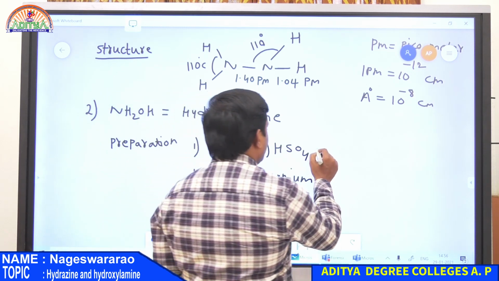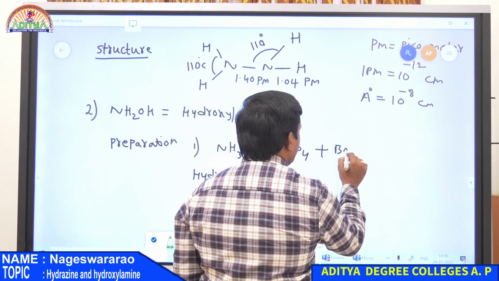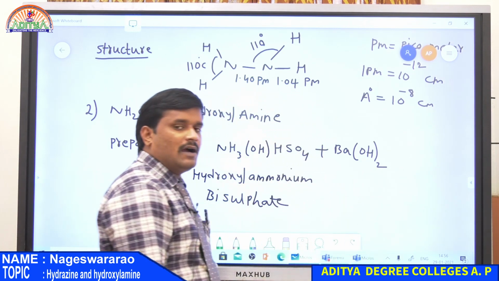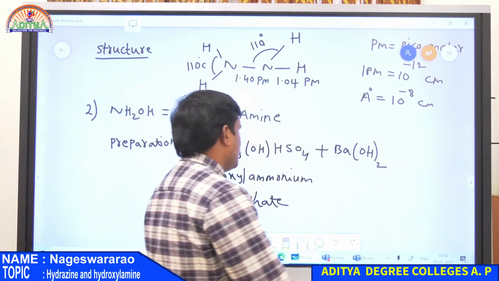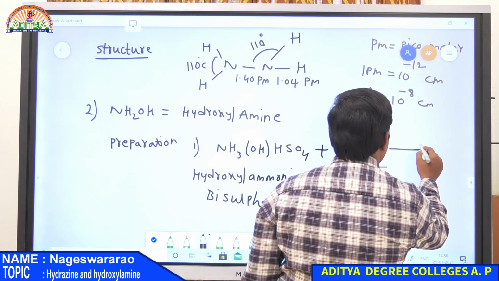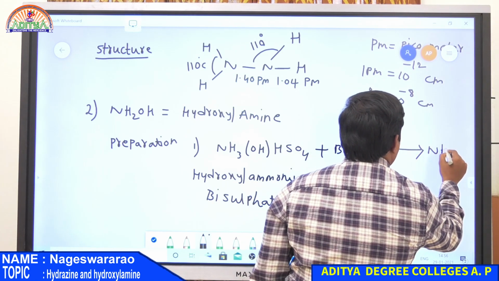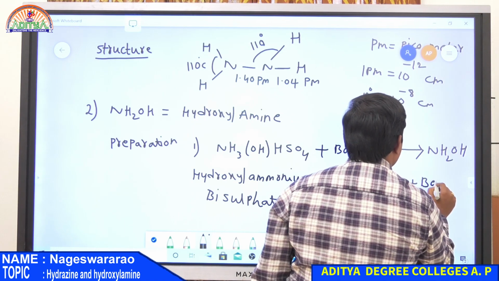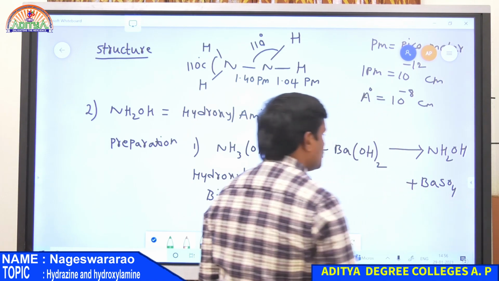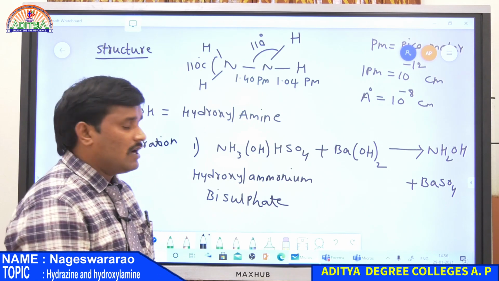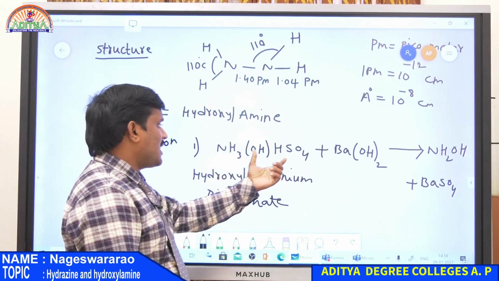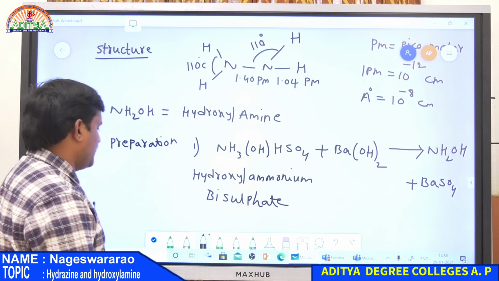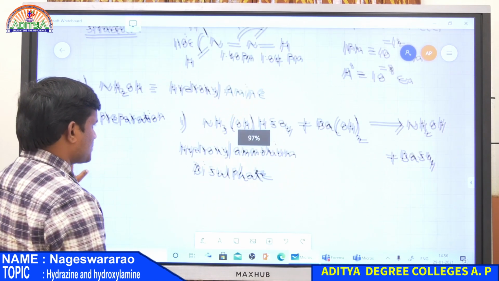Whenever this is interacted with barium hydroxide, Ba(OH)2, it gives NH2OH along with barium sulfate. So this is the preparation method for hydroxylamine. This is reacted with barium hydroxide, it gives NH2OH along with barium sulfate.